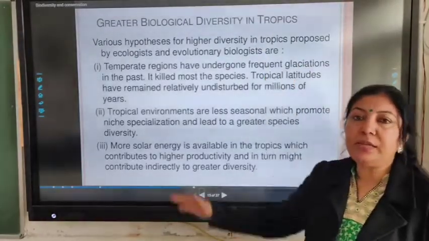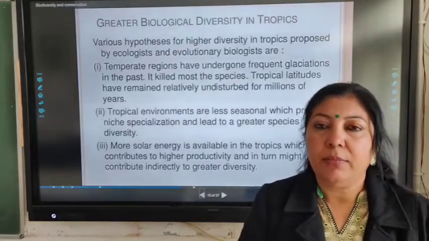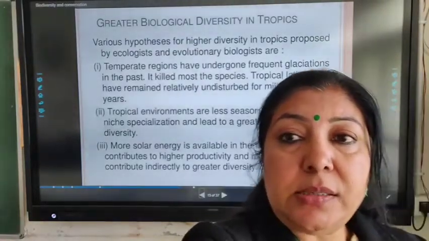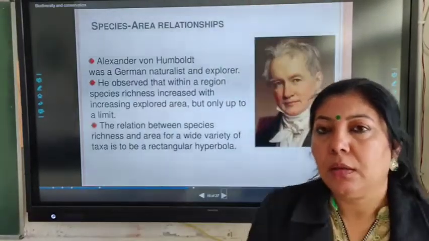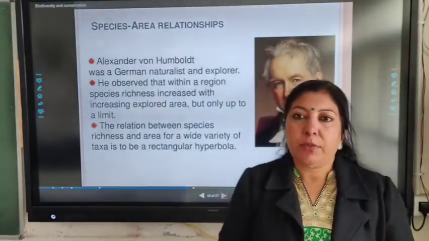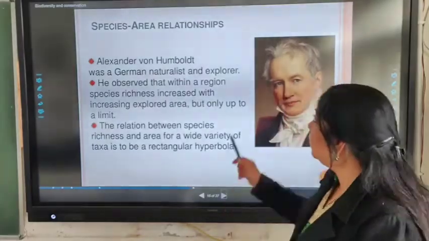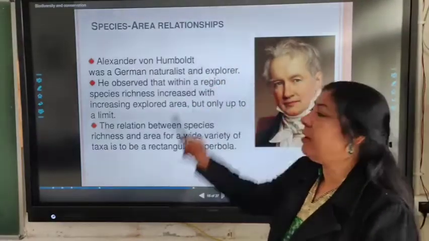So these are the reasons which are mainly responsible for greater species richness in the tropics. Now the next factor which affects the pattern of biodiversity richness is the species area relationship.